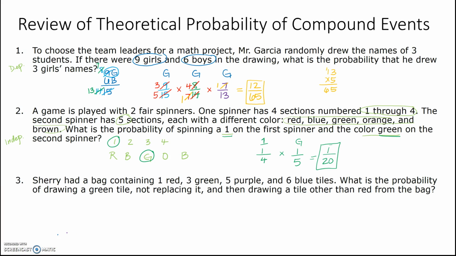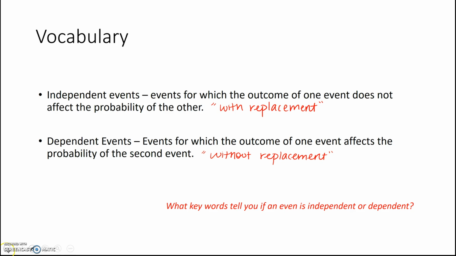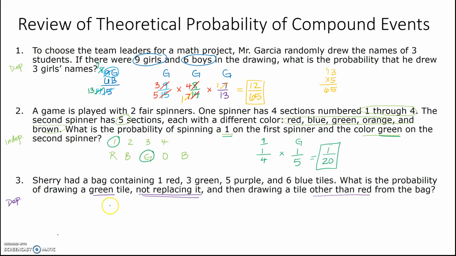It says Sherry had a bag containing 1 red, 3 green, 5 purple, and 6 blue tiles. What's the probability of drawing a green, not replacing it, and then drawing a tile other than red? Okay, not replacing it. Dependent. Those keywords tell us that. So we have 1 red, 3 green, 5 purple, and 6 blue. So 6 plus 5 is 11, plus 3 is 14, 15.